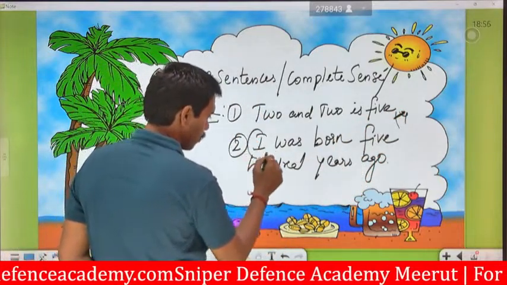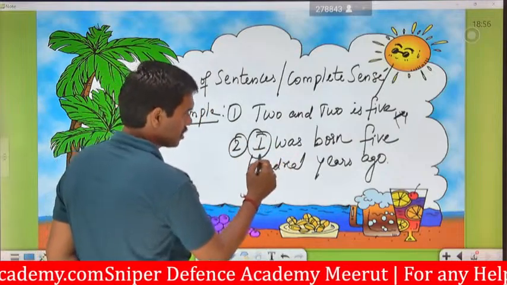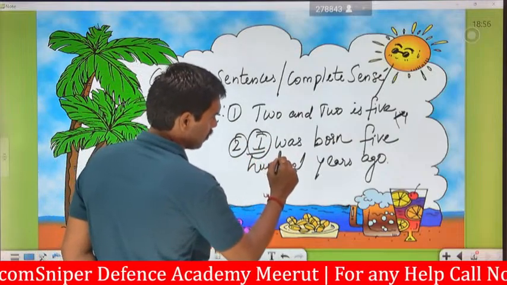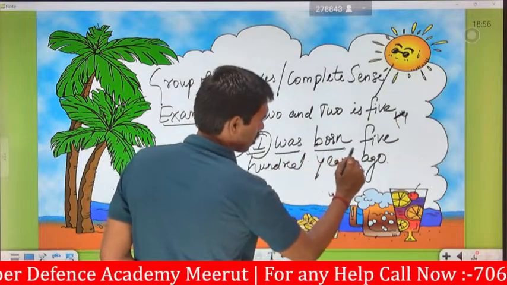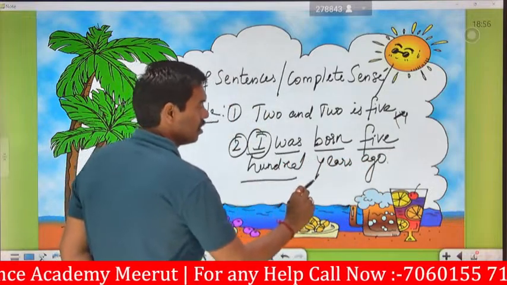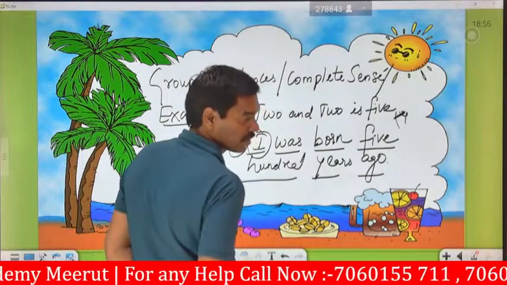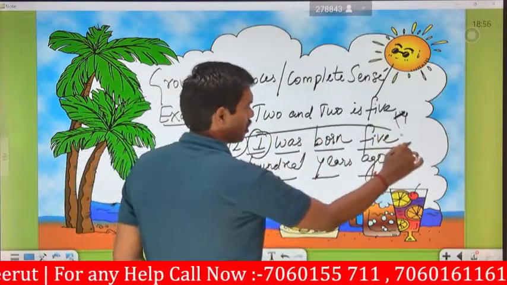I, it's you. You was born. Each and every one of these is a word. I is a word. Was is a word. Born is a word. 500 is a word. Years is a word. Ago is a word. Just we are going to join together. Then it is a group of sentences.